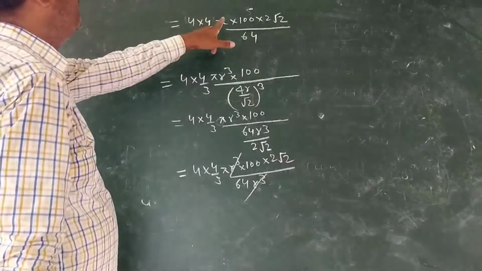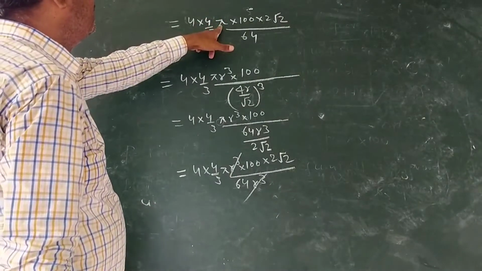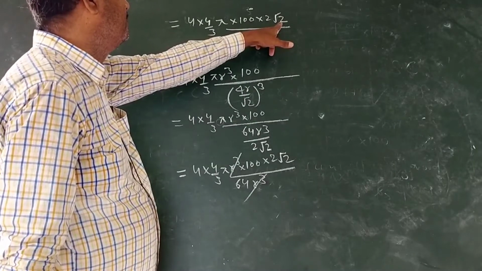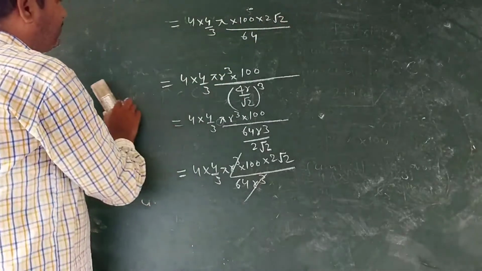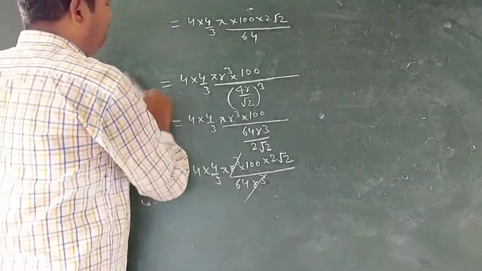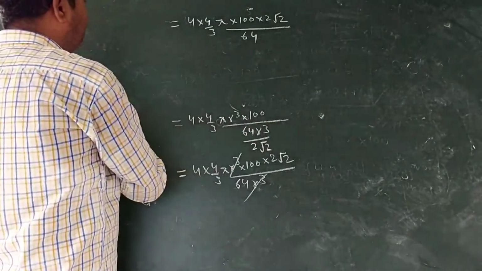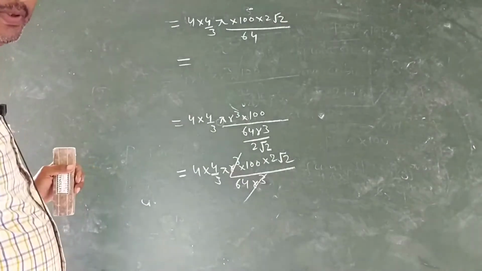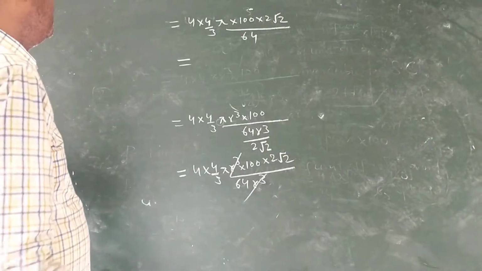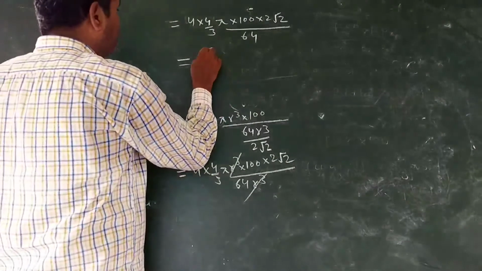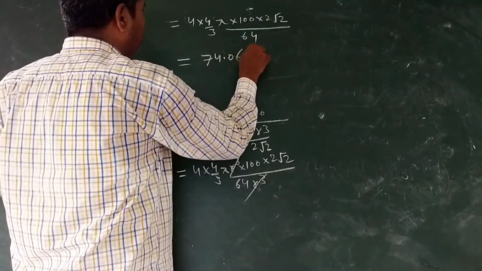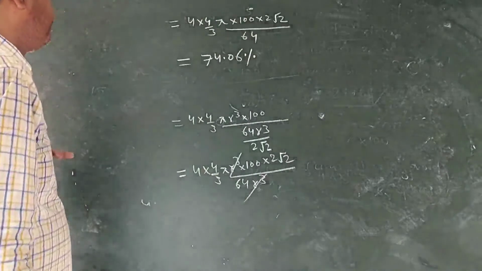Put pi is equal to 3.14 and the value of under root 2 is equal to 1.414. We will get the value of this equal to approximately 74%, 74.06% approximately.